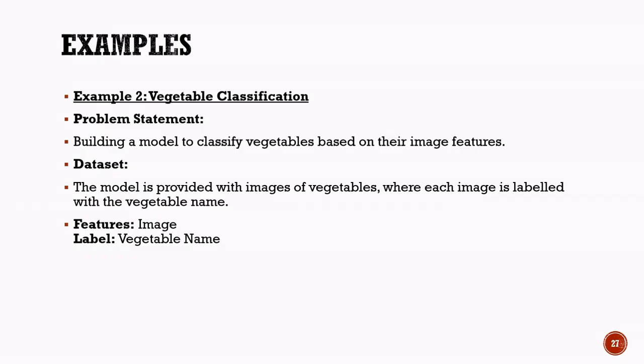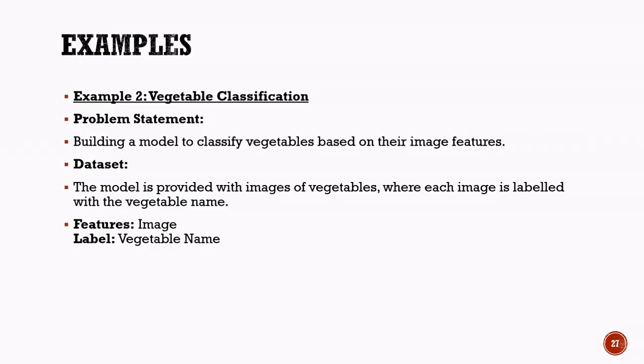For instance, it may learn that carrots are usually long and orange, tomatoes are round and red, and cabbages have layers of green leaves. As the model continues learning, it becomes better at identifying patterns in the images and associating them with the correct vegetable names.